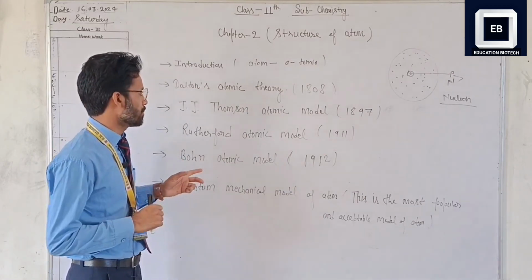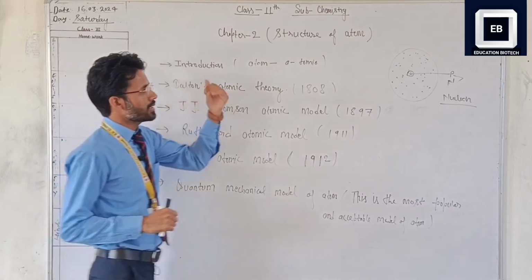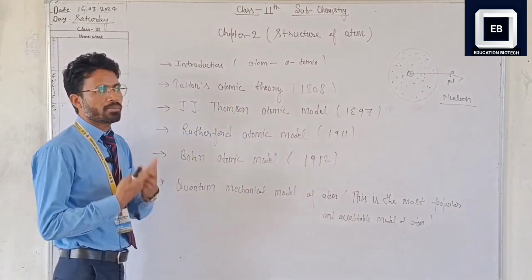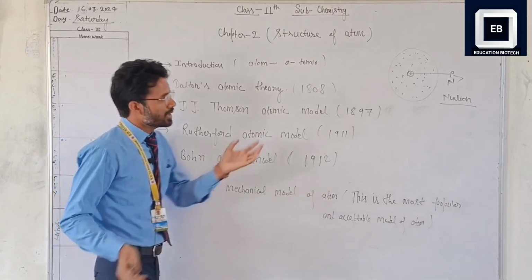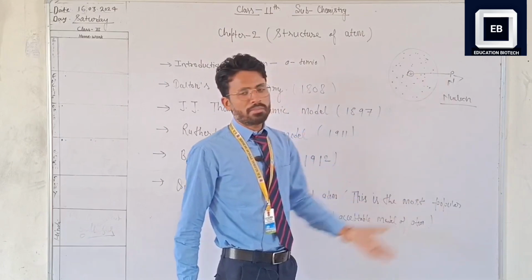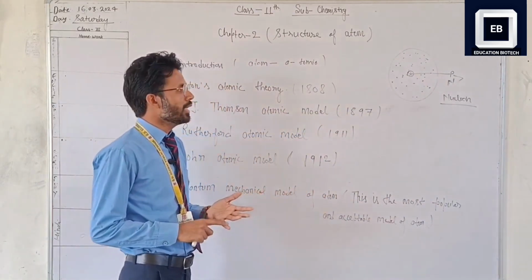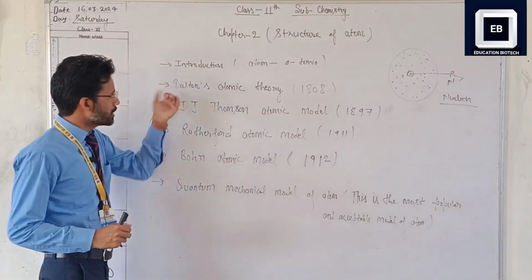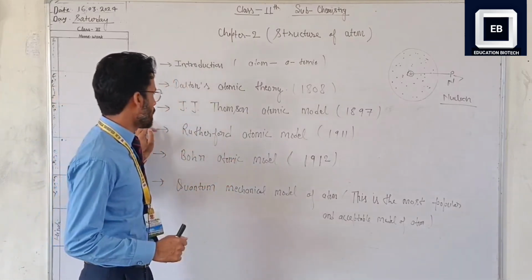According to Dalton, this is the atom, but this theory does not completely describe the atom. In class 9th we have seen that the atom is divided into subatomic particles, that is proton, neutron and electron. That means the atom can be further divided, but according to this theory, this is not possible.